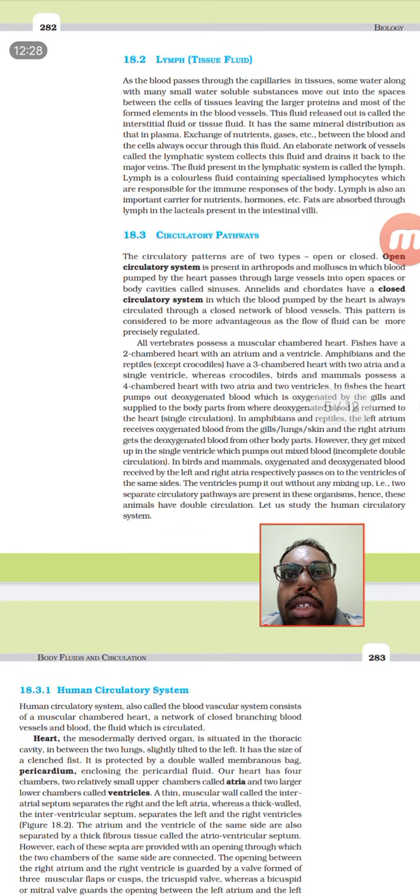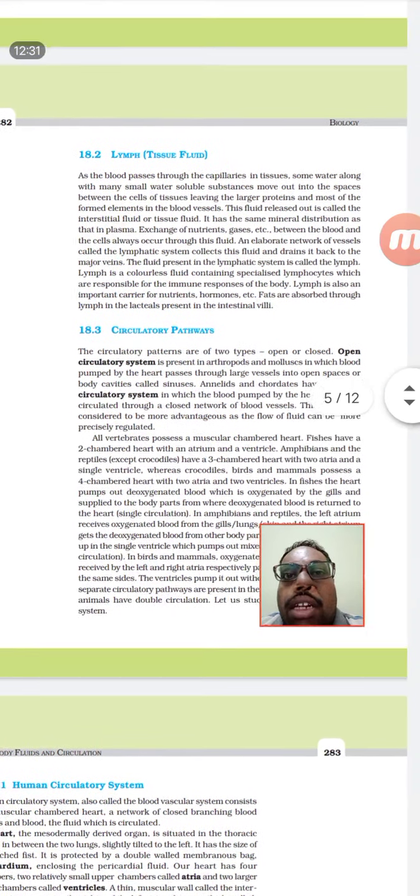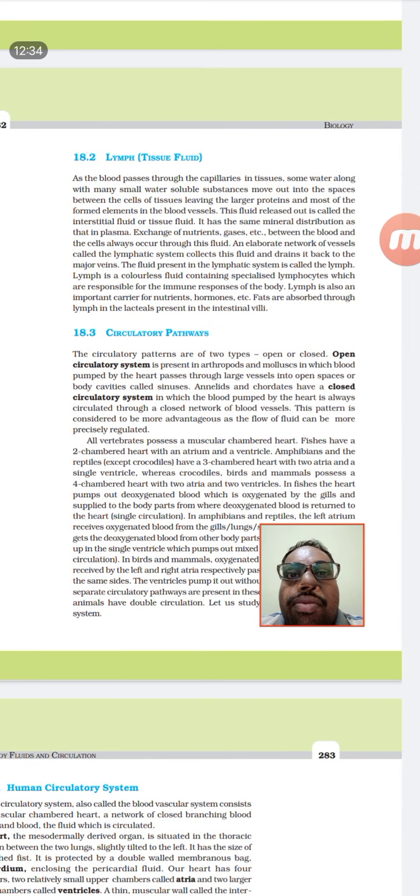And the other circulatory system, the fluid system that is present along with the blood, is known as the lymph.